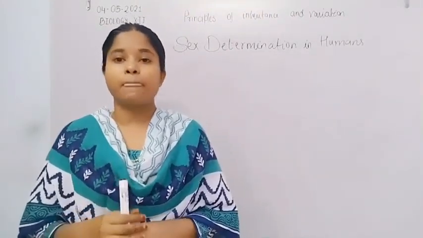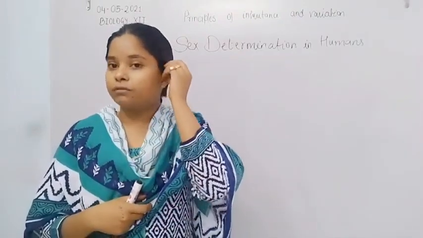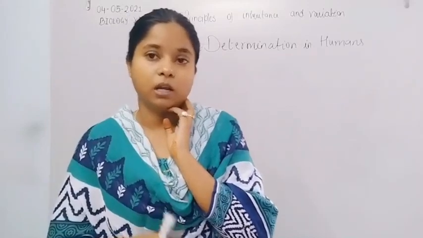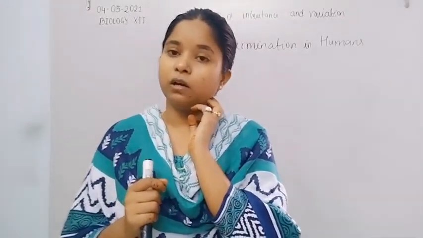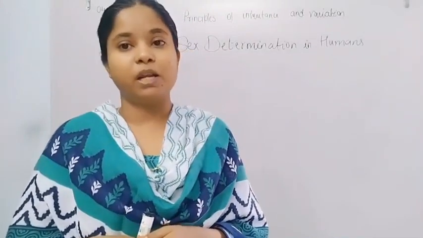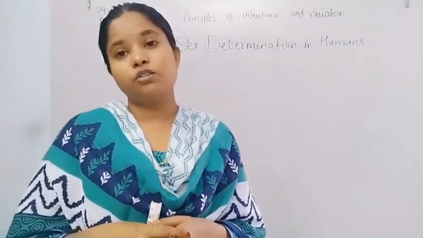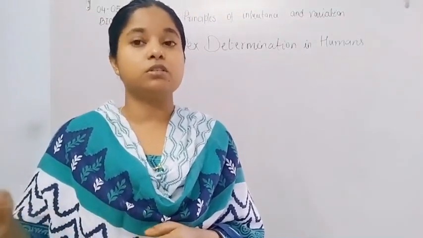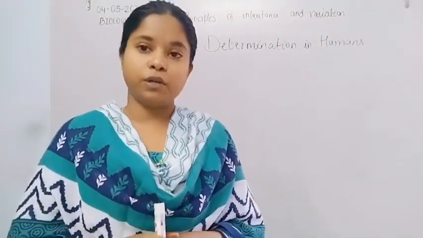Then finally T.H. Morgan also did the dihybrid cross on Drosophila melanogaster. When he did the dihybrid cross on Drosophila melanogaster, he observed the ratio deviated from the 9:3:3:1 because of linkage.